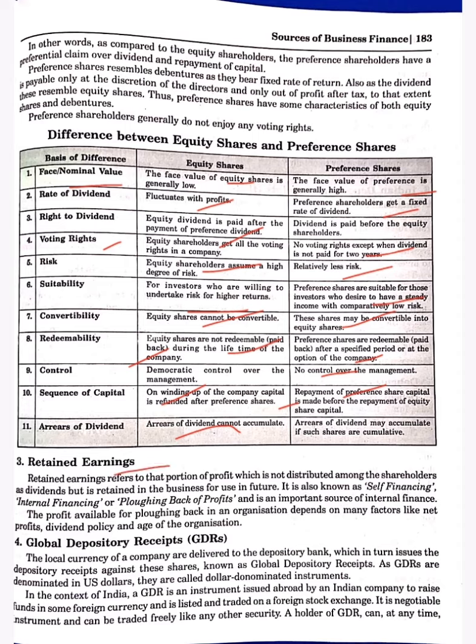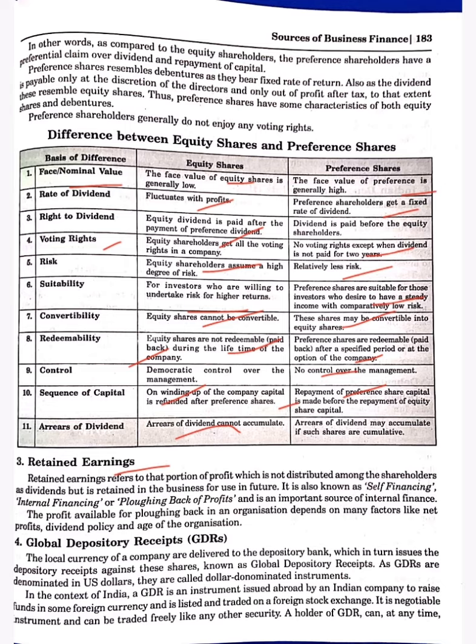Retained earning means the portion of profit which is not being distributed among the partners or shareholders. So the remaining profit which company saves for the future is retained earning. It will also be used as owner's fund, and it will be used in the capital. It is called plugging back of profit.